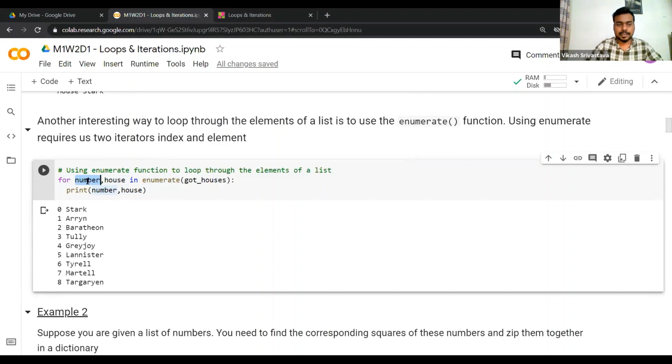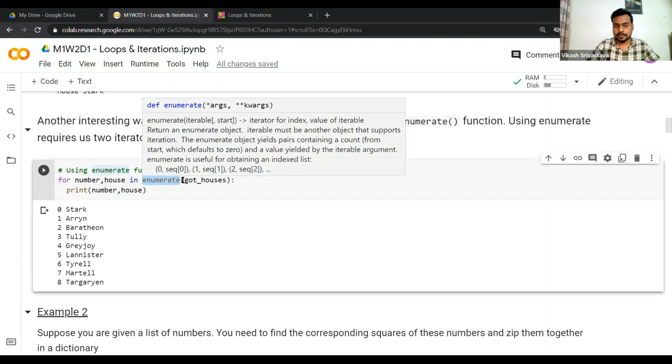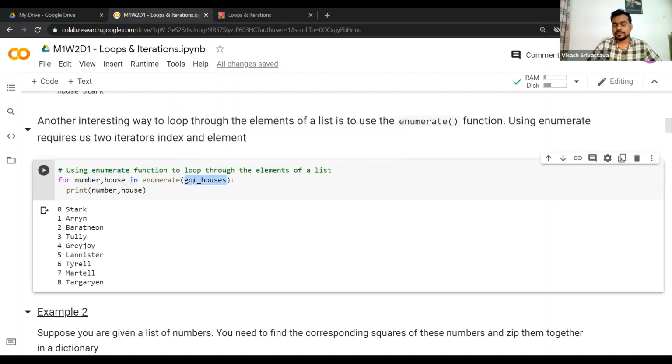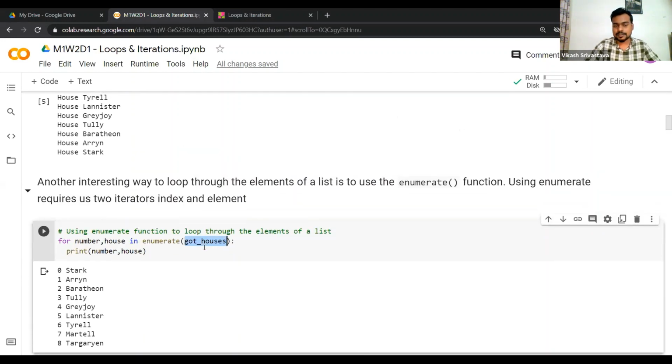I'm writing two iterators here, separated by a comma, the same keyword in, and then the enumerate function, and within the parentheses you provide the list. In this case, we have the list of strings, which I'm calling GOT houses. Of course, you need to provide the colon, and then with the proper indentation, you need to print number comma house, or we can print it in whatever way we want to. That's fine.